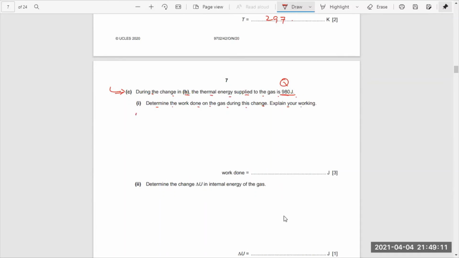Normally, the work done on the gas is called W, and this is simply P del V. Pressure and del V help us to calculate the work done by the gas or on the gas. As the pressure is constant and there is a change in the volume, we can get the amount of work done. After getting the values, we can decide whether this is positive or negative work done.